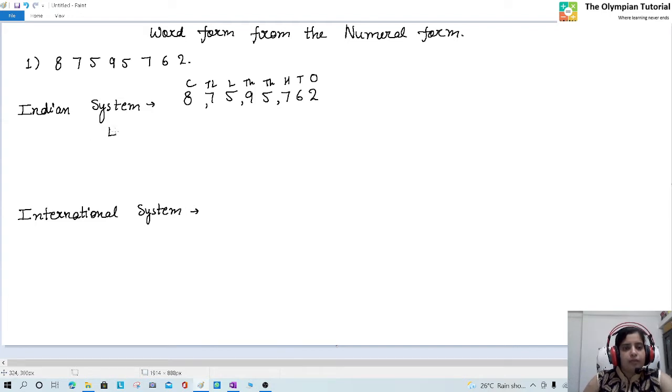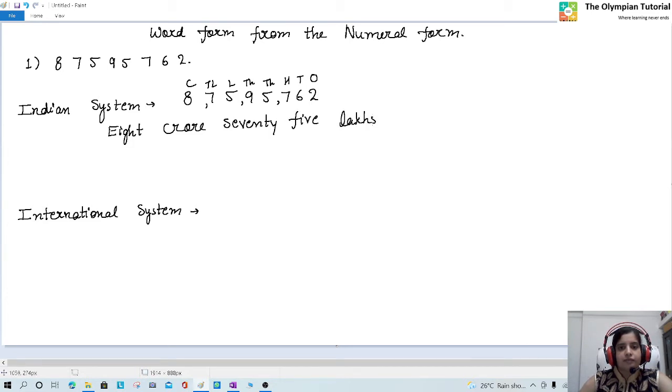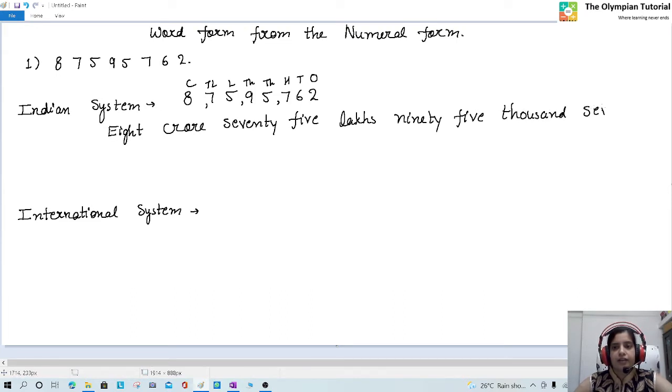So it will become 8 crore 75 lakhs 95,000. It is at the thousands place. 762.